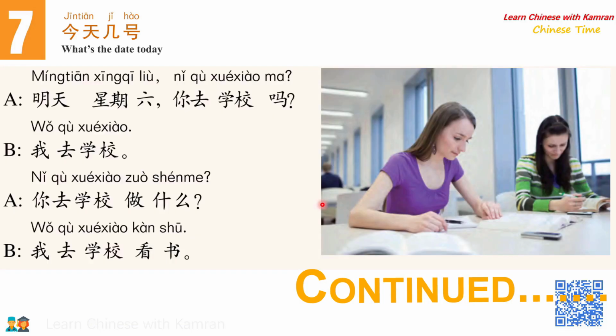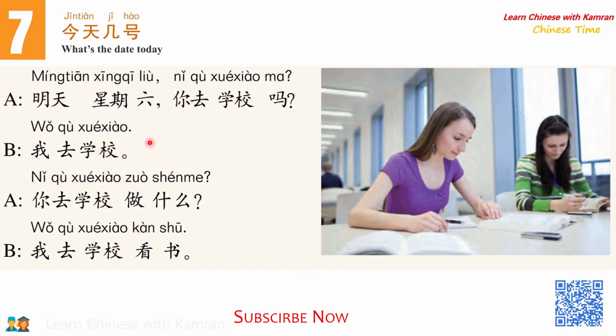Alright, so let's move to the third dialogue. Third dialogue is between these two girls. The first one is asking 明天星期六. Tomorrow it is 星期六. So what is 星期六? If Monday is 星期一, so 星期六 it should be Saturday, right? So she is asking, tomorrow it is Saturday.